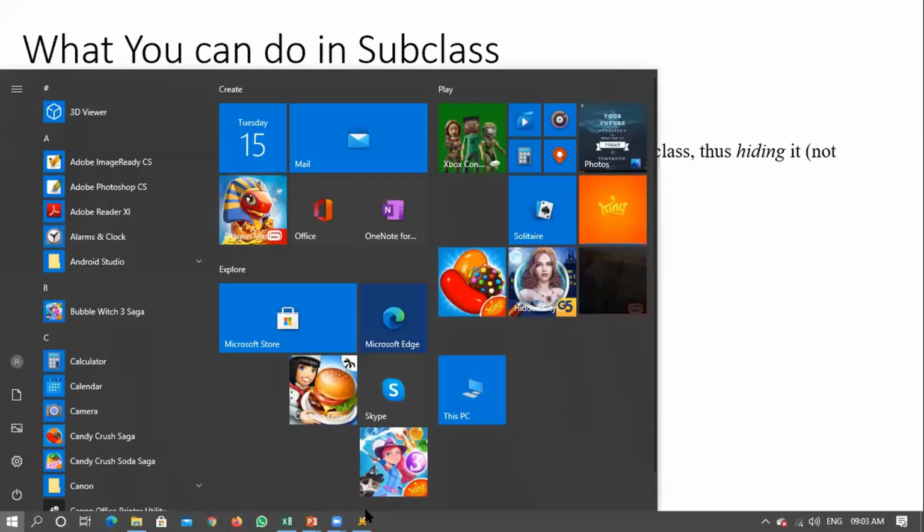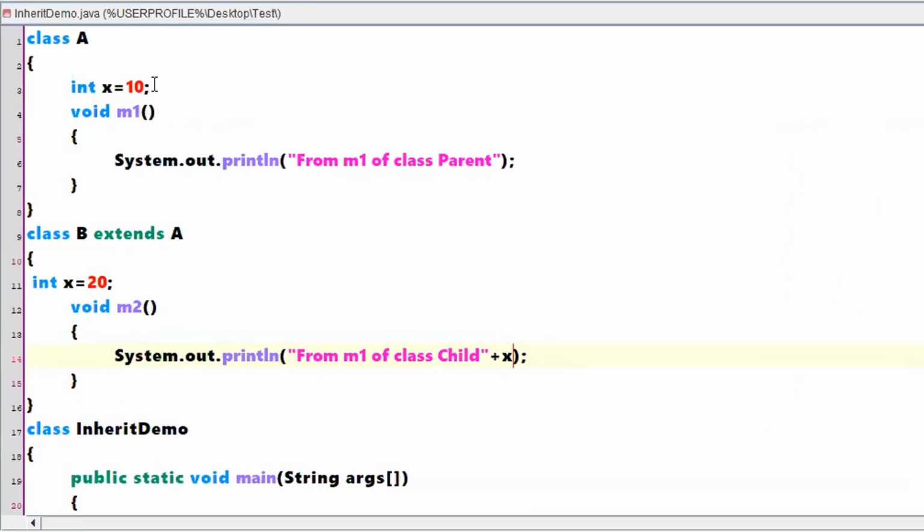That means whatever value you have declared previously will be hidden now. Because extends means whatever properties you have defined here, everything should be available with respect to class B also. Yes, it is taking all the values, but if there is a match with respect to common properties, then the parent property will be hidden. Only this particular property will be shown.